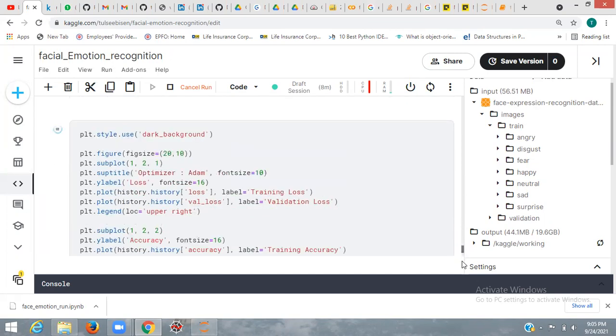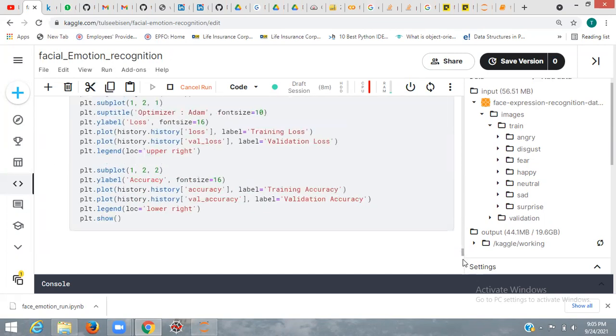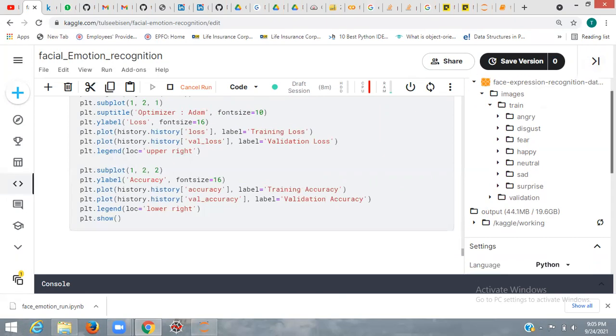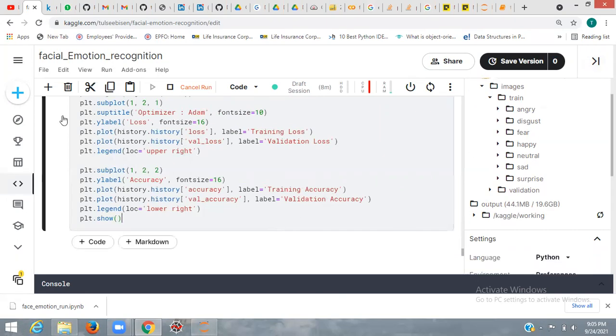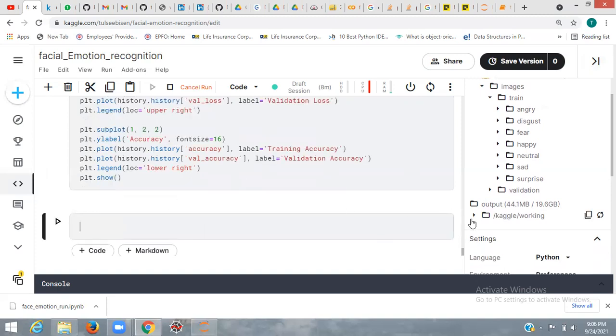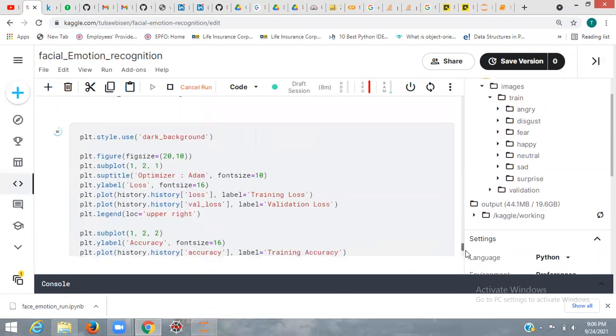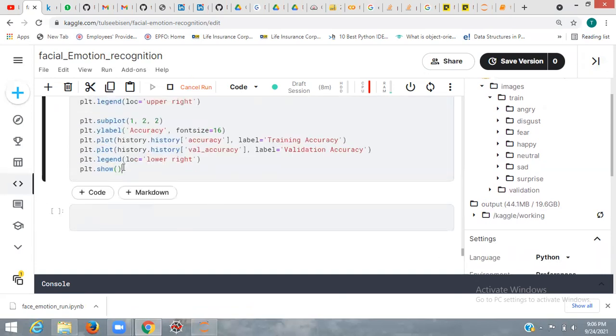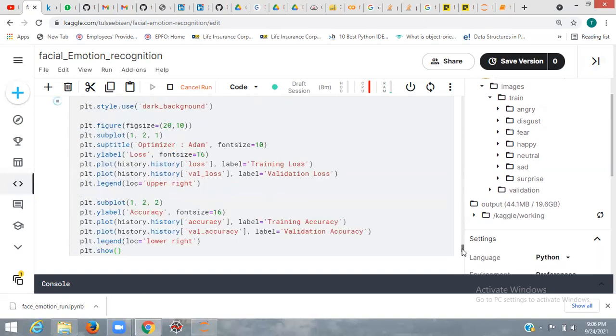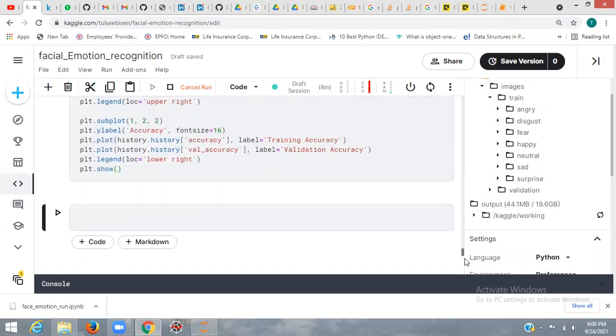I think the output is not showing here, but yeah, the output has gone, I think. So here I have plotted the accuracy. My accuracy was around 60% here. So now we will see the next code.